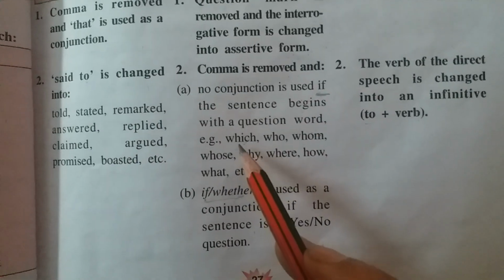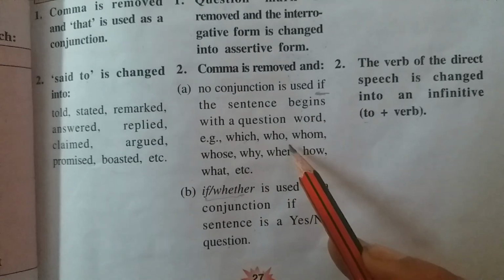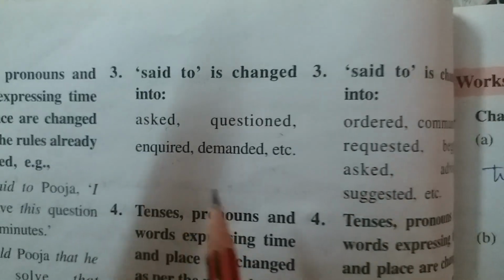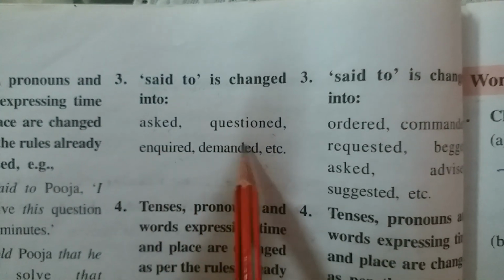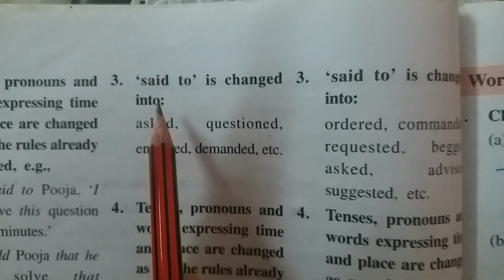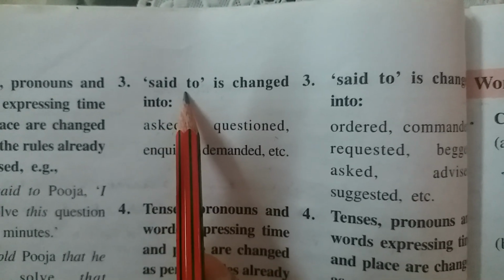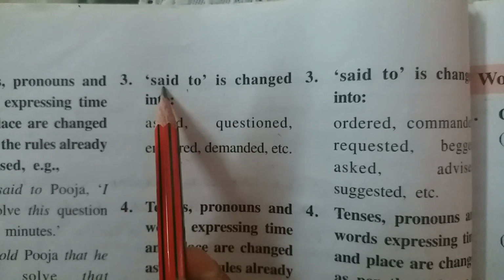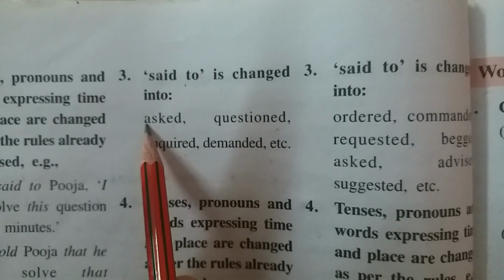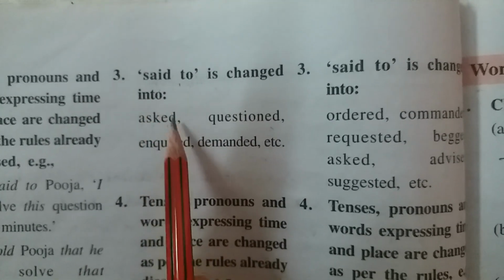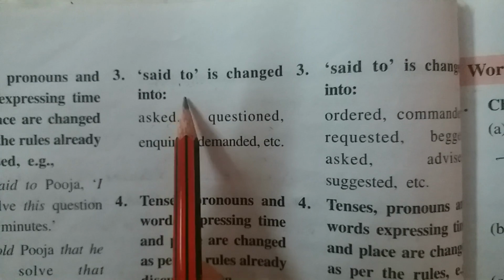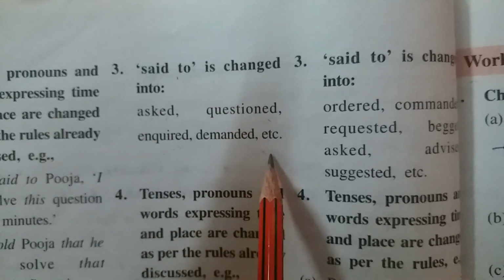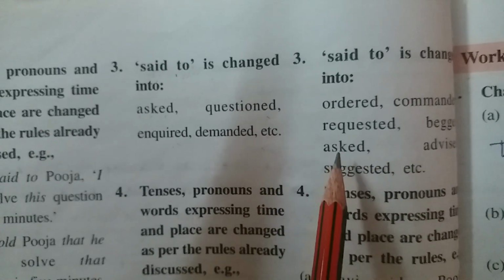Otherwise we write the same question word. We do not change it. It remains as it is. Then next, said to is changed into asked, questioned, inquired, demanded. In the earlier worksheet, when we changed assertive sentences, we converted said to into told. In assertive sentences that happens, but when it is an interrogative sentence, we write instead of said to asked, questioned, inquired, demanded, or any other word according to the type of sentence.